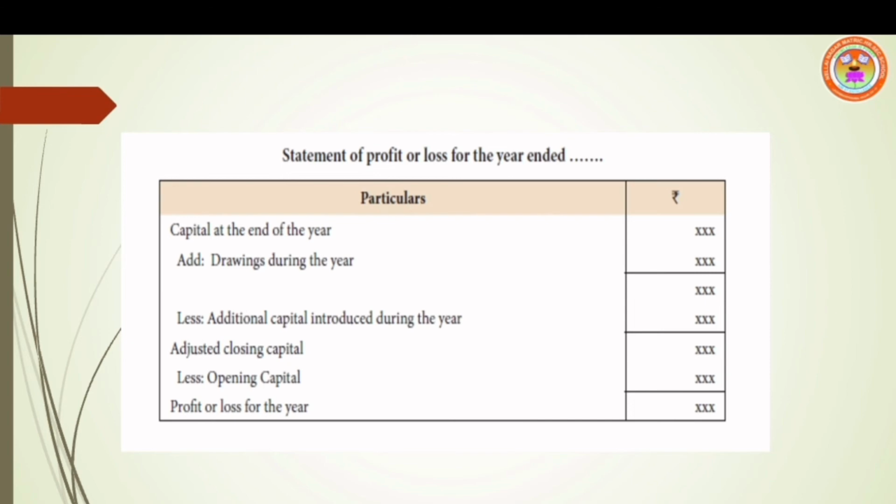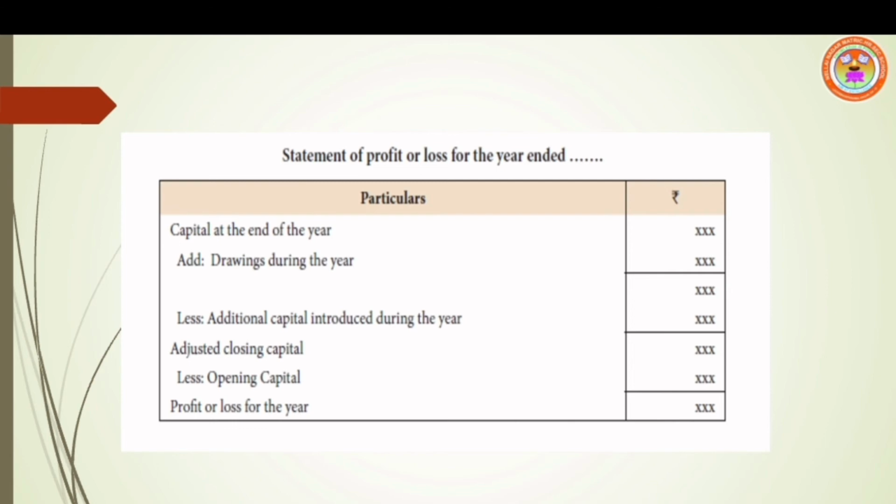While preparing statement of profit or loss, we are going to use single side of our accountancy notebook. In the center of the page, at the top, write the heading, statement of profit or loss of Mr. If the proprietor name is given, mention the name. For the year ended, maybe 31st December or 31st March of the particular year. Next, particulars. The second amount column will be used for doing calculation.